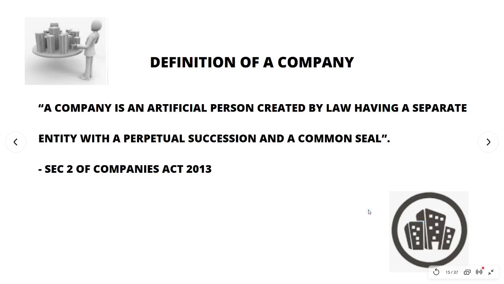Welcome to Commerce class. Today we are going to see about Unit 2, Forms of Business Organization, Chapter 6. In that we are going to see about Joint Stock Company. Before looking at the Joint Stock Company definition, let us see why it came into existence and what the advantage is.